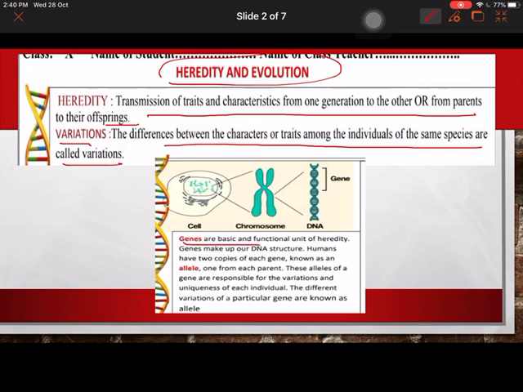Genes, which are known as the basic and functional unit of heredity. Genes make up DNA structure. Humans have 2 copies of each gene known as alleles. These you have to remember.